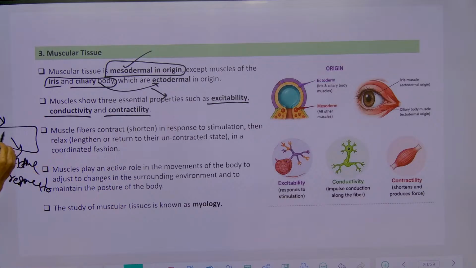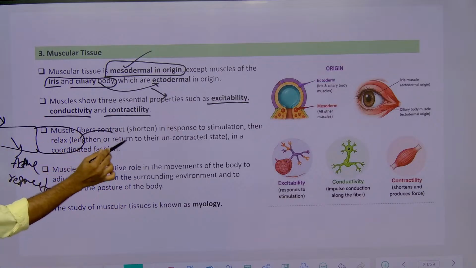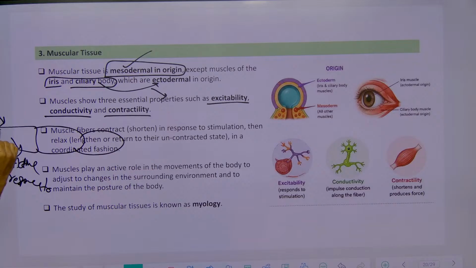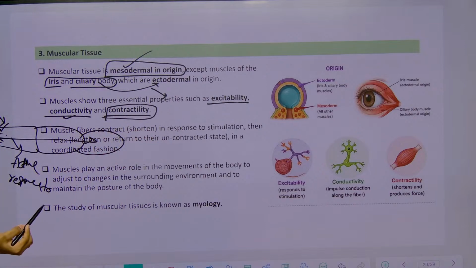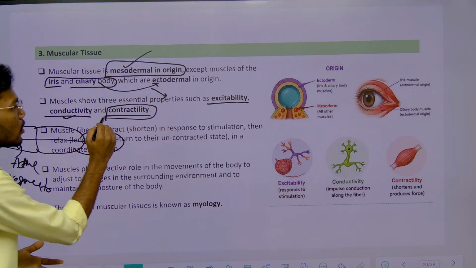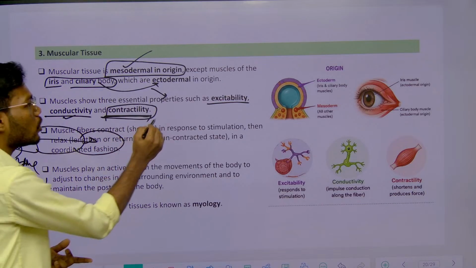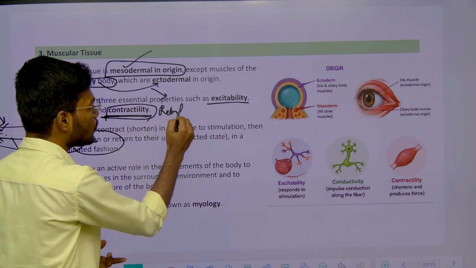And next thing, conductivity. Now there are muscle bundles like this. Now here the muscle was activated. What happens? This impulse has to transfer along all the muscle. So that is called what? Conductivity. Now the ultimate function is what? Contraction. So the muscle has to contract. Whenever I am doing some function or work, the muscle's ultimate function is contraction and relaxation. So that is called contractility, and also relaxation.